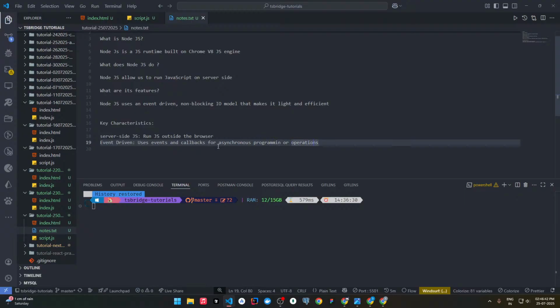Since we have understood what asynchronous programming is, and we have also studied the event loop, I hope it's clear what event driven means. If not clear, let me explain in short.